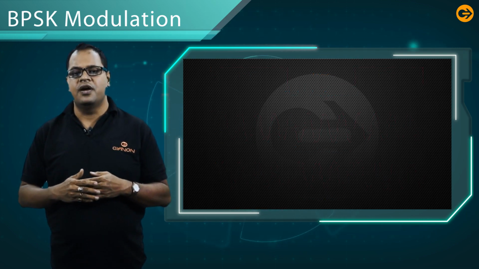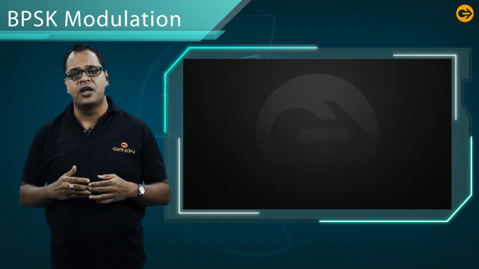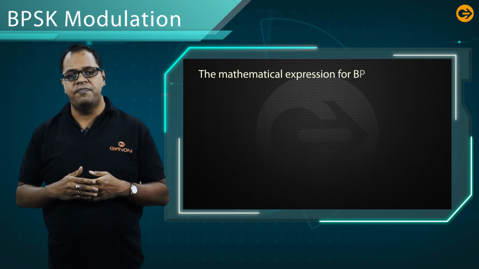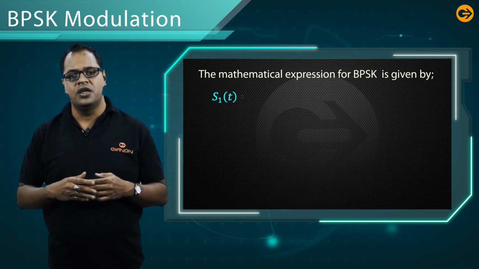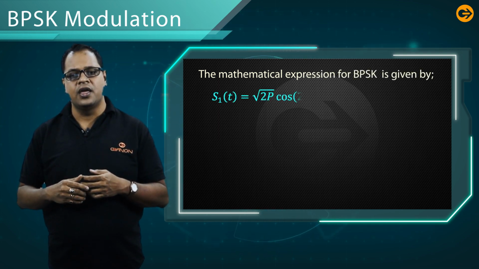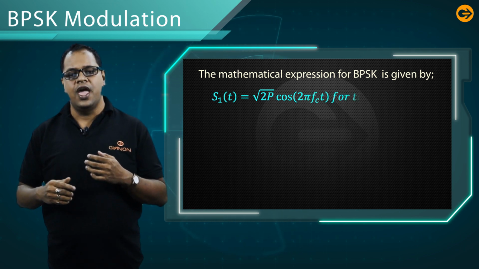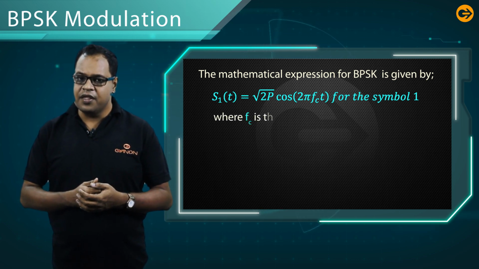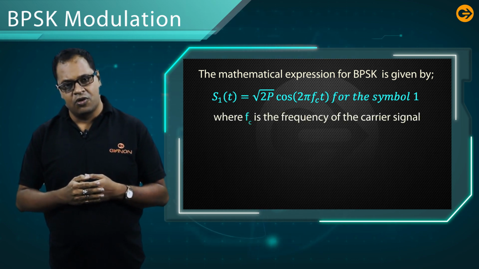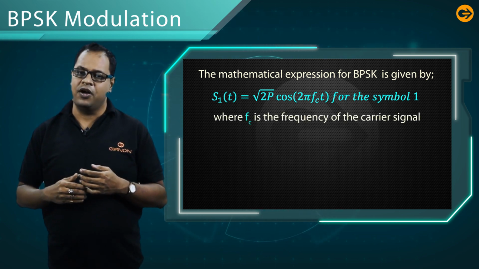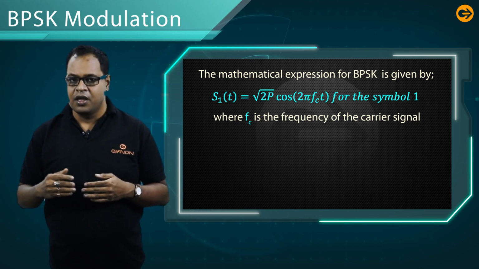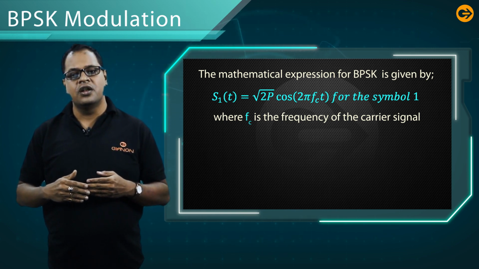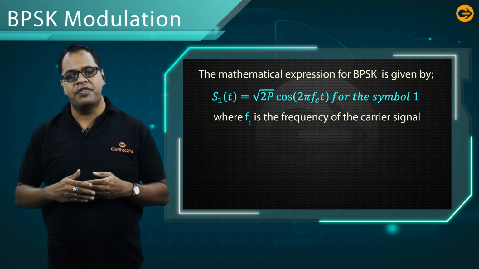Let us discuss the mathematical expression of binary phase shift keying. The mathematical expression can be represented by S1(t) equal to root over 2P cos 2 pi fc t for the symbol 1. In this case, fc is the carrier frequency. What is P? P is the power of the message signal. Then, what is the signal for the message symbol 0?